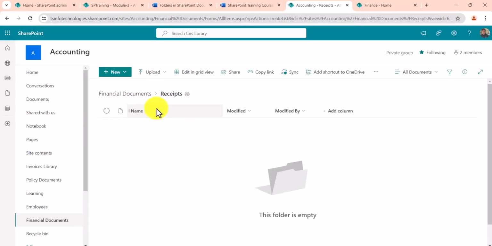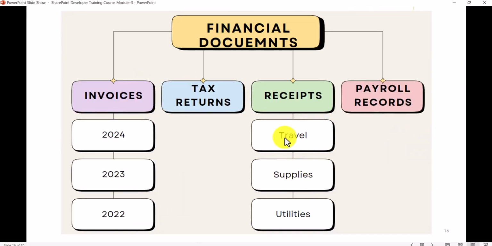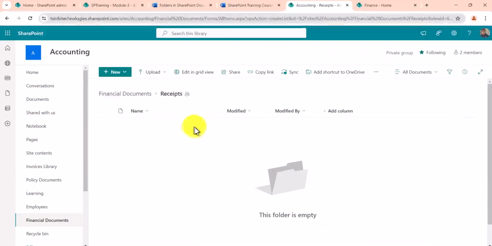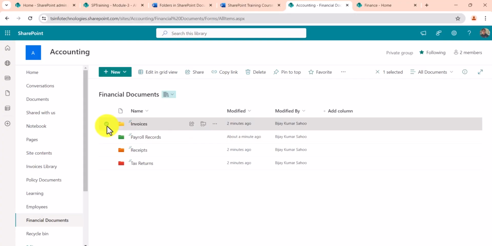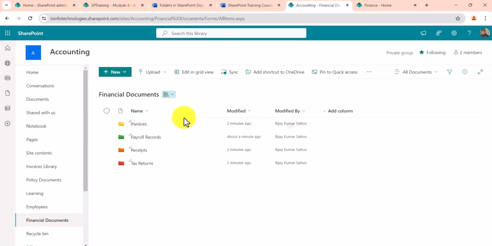So imagine receipts, what kind of receipts people are uploading: travel related, supplies, utilities, personal. For this also you can create folders, and people in your organization who use this will come and upload the related documents in the related folder. And later, if you want to give permission on invoices to a particular set of people, you can do that also. We will discuss that when we discuss permission management.